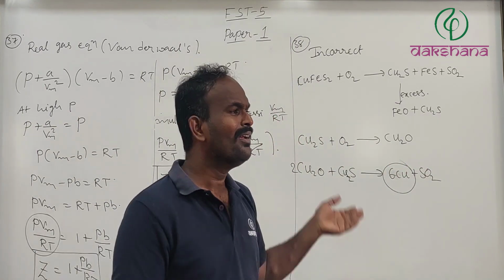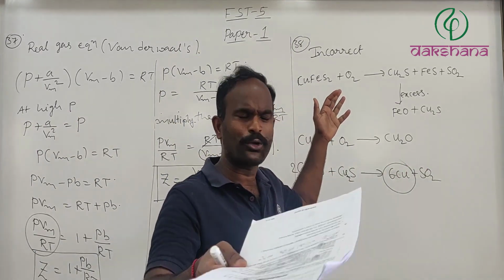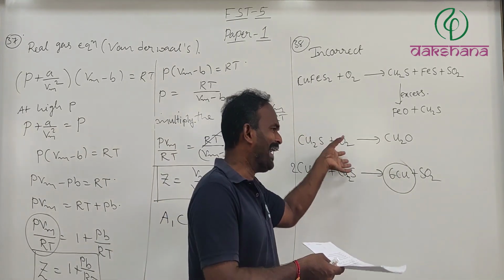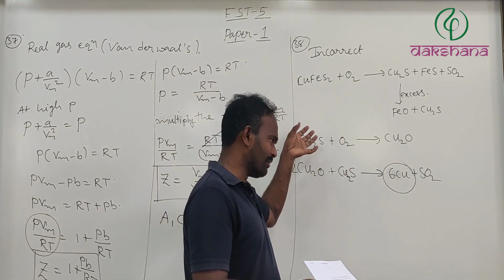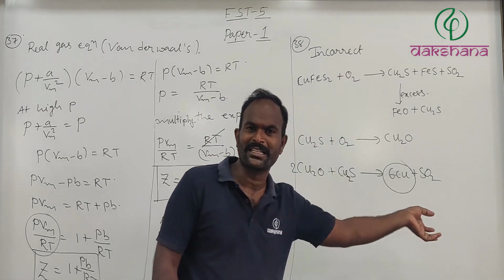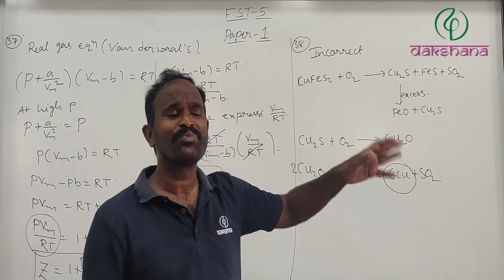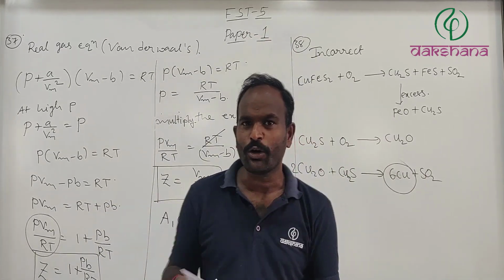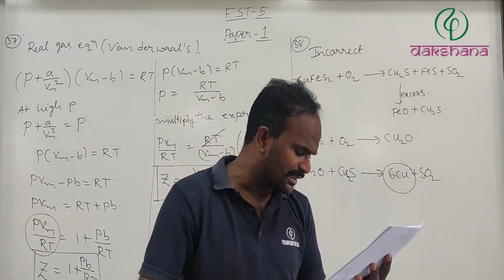the Bessemer converter. After that we process it through electrolytic refining, where impure copper is taken as the anode and pure copper is taken as the cathode, with anodic mud left behind, and after that we get 100% pure copper. So this is the overall extraction of copper. I am just revising it, that's it.